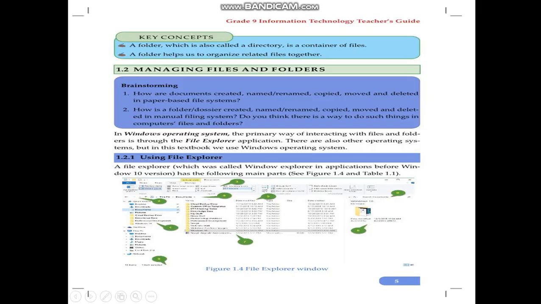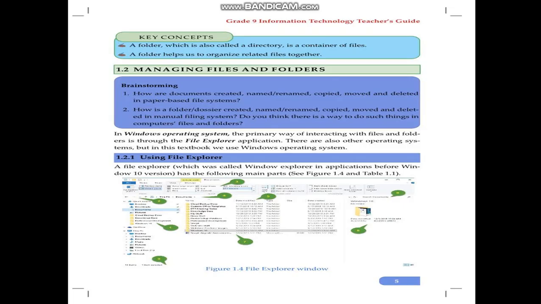Even though the desktop is found as the front rectangular region, File Explorer shows that the desktop by itself is a container or a folder. When we select Desktop on the navigation pane under File Explorer, the contents will display there. I will demonstrate it here. There are also other operating systems, but in this textbook we use File Explorer.